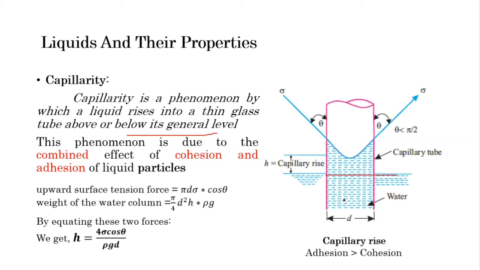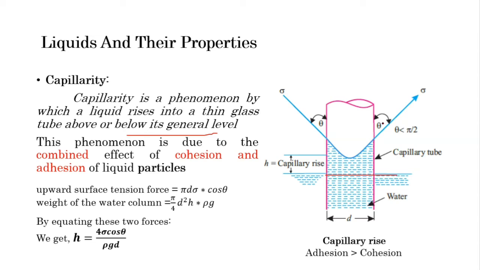Let's see one fundamental figure, which is general. This is the free surface of the liquid, and if we insert a small diameter tube here, the diameter of the tube is D, then this is the water here. This is the glass tube and this is the water. Between glass tube and water, the adhesive forces are higher than the cohesive forces. So this type of surface will occur because of surface tension.